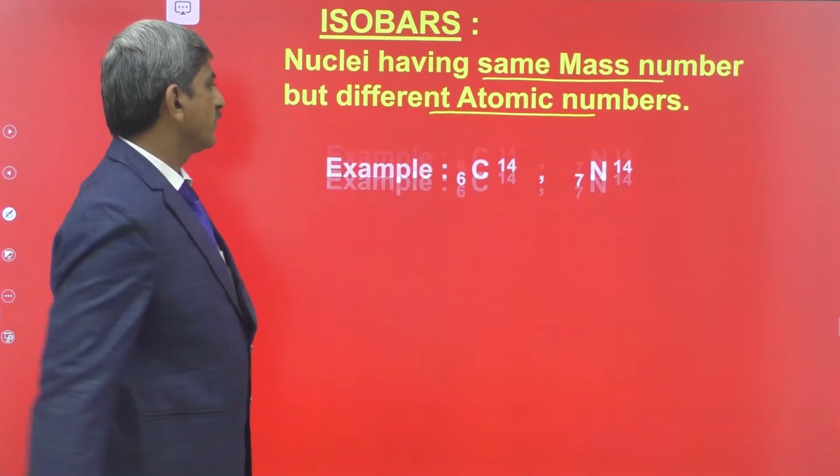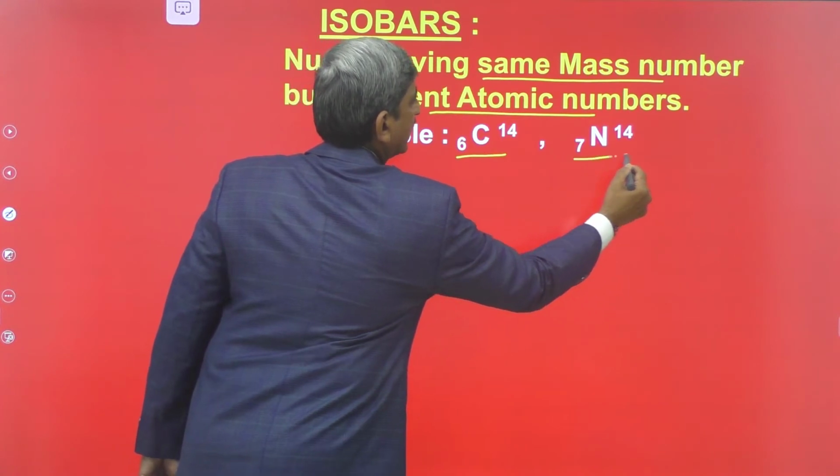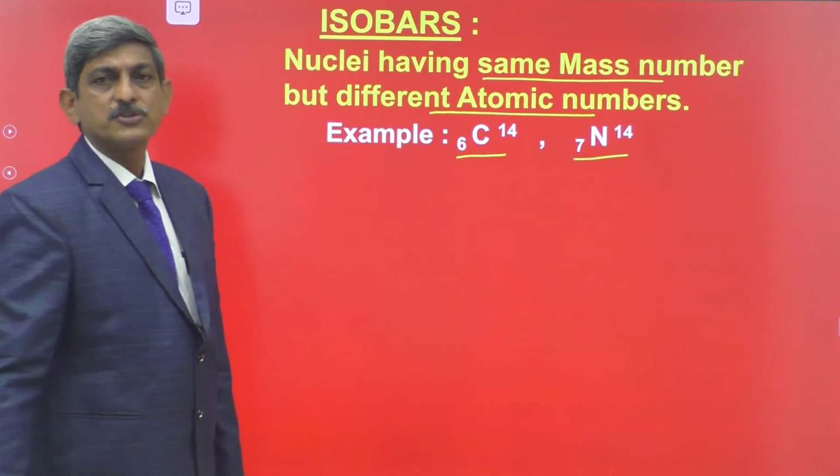So let us see the example here. C614 and N714 are the isobars.